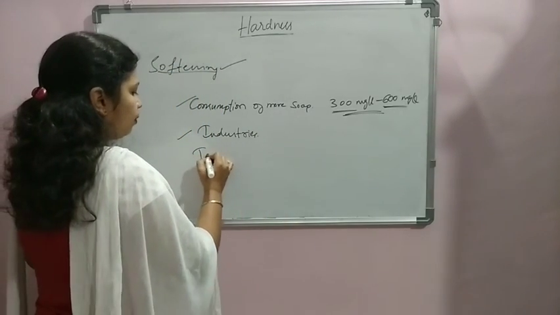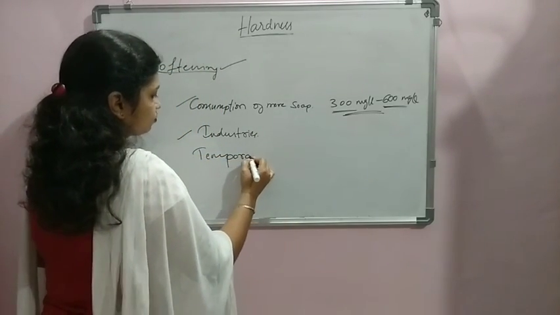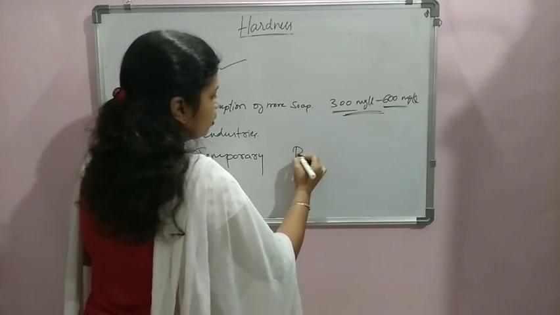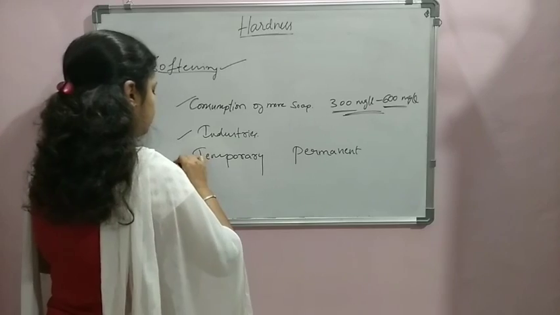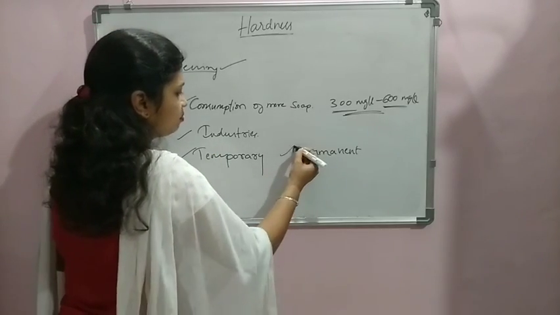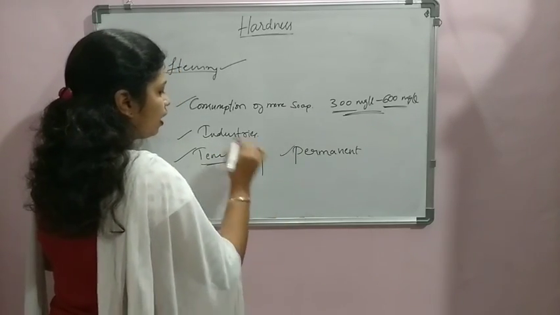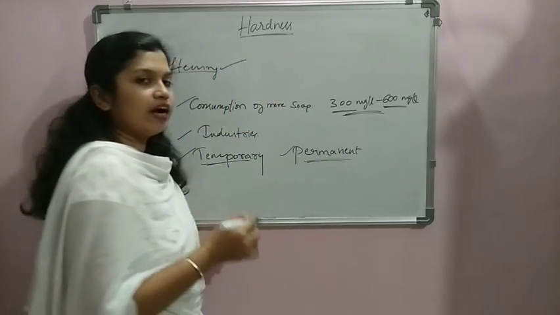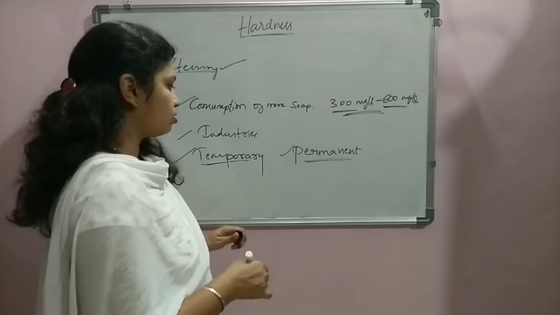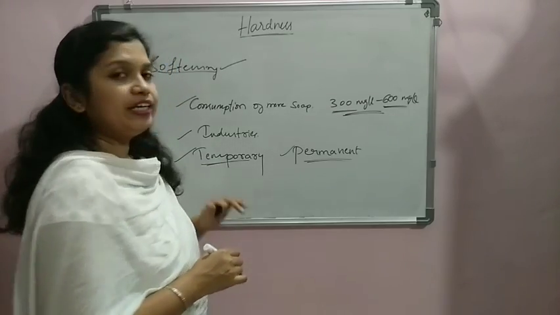One is temporary hardness, another one is permanent hardness. As the name itself suggests, the first one is temporary and the second one is permanent. Removing temporary hardness is pretty easy, but for removing the permanent hardness we have to go for some particular processes. So temporary hardness, why is it created in the water?